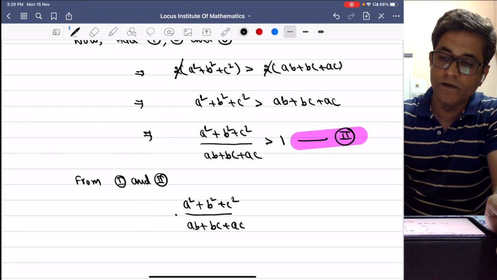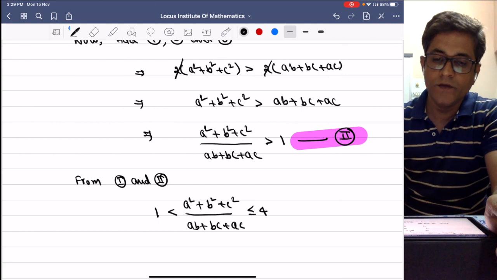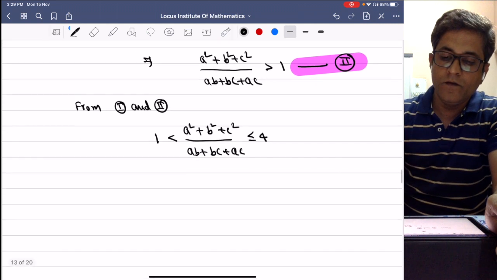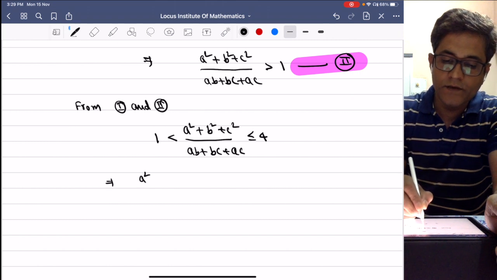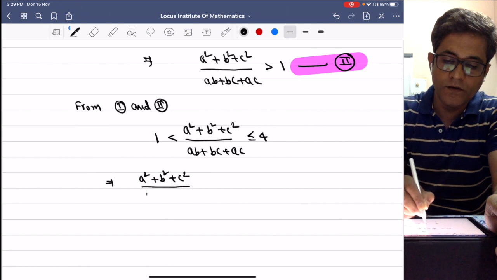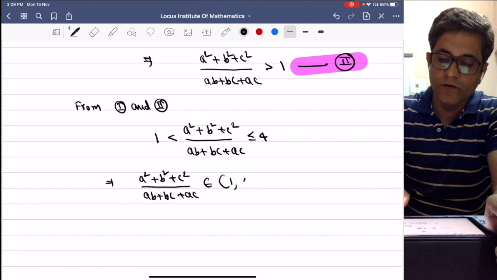So this implies a square plus b square plus c square over ab plus bc plus ac belongs to open 1, closed 4.